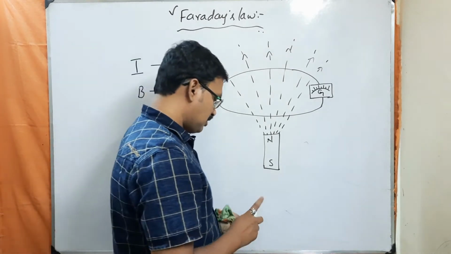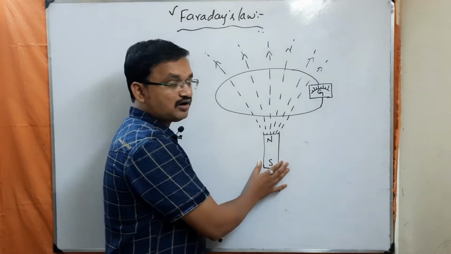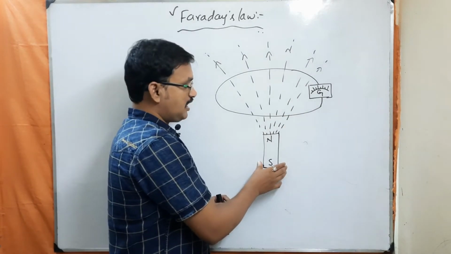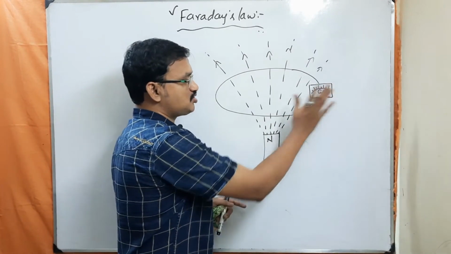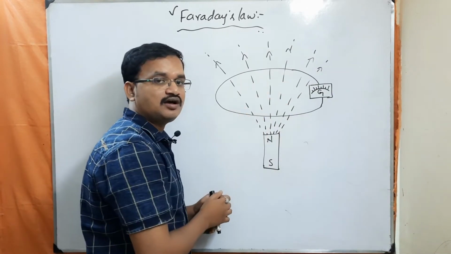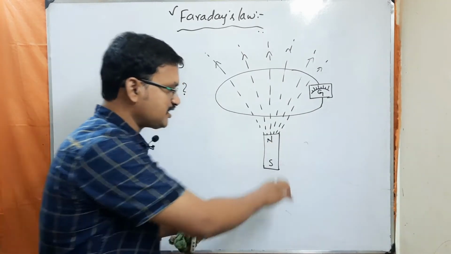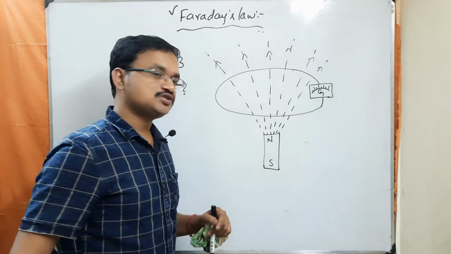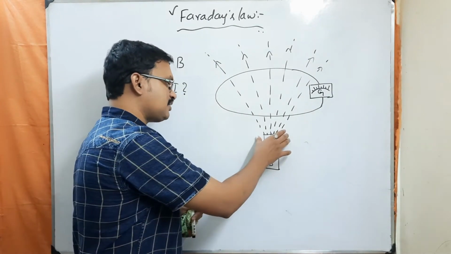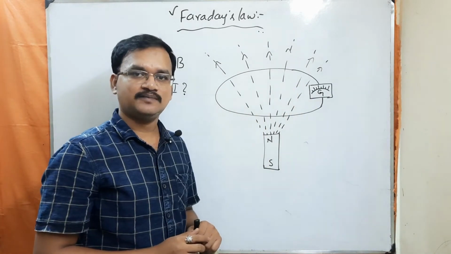Okay, so for that, what he has done is he kept the magnet here and he waited for 1 hour. Still there is no deflection in the galvanometer, and he waited for 2 hours. Still no deflection. Waited for 3 hours. Still no deflection. So with a huge disappointment, he has taken the magnet away from the loop. Whenever he took the magnet away from the loop, suddenly he saw some deflection in the galvanometer.